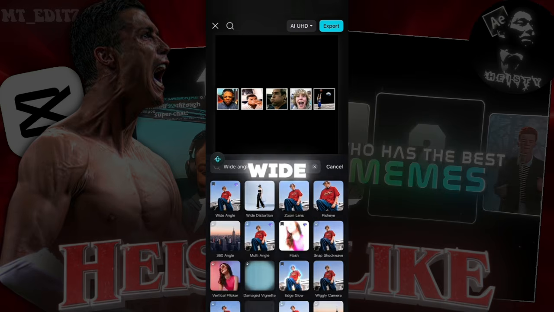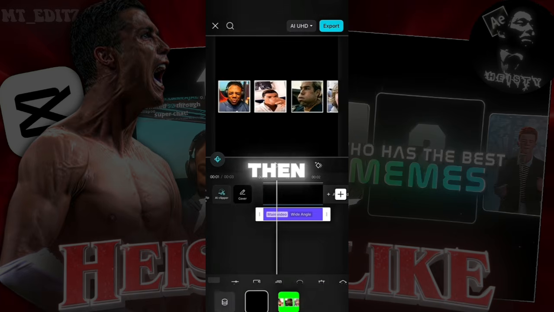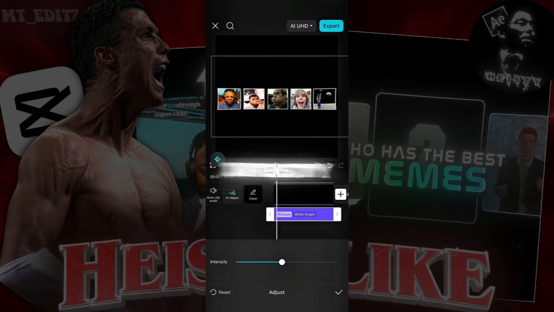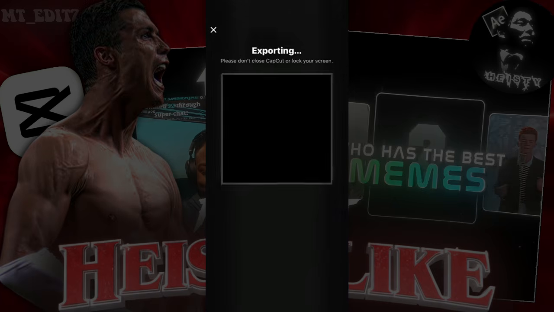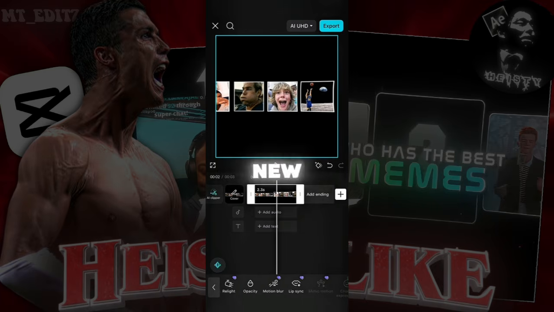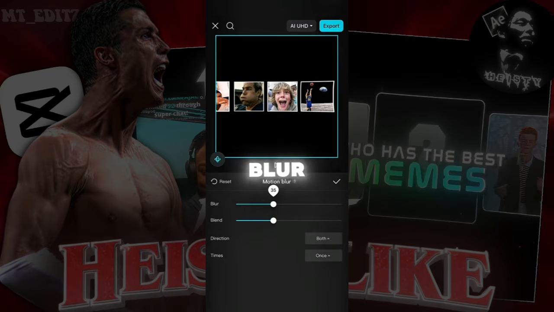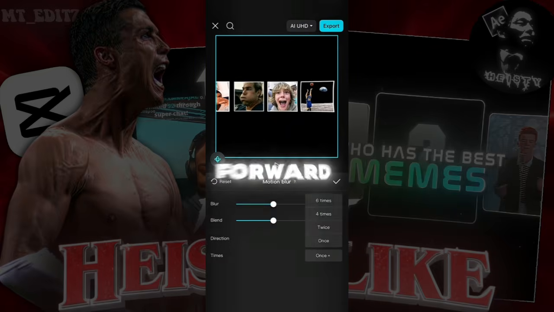Go effects, then wide angle. Go object, then select overlay. Adjust the intensity to your liking. Export it. Import the exported clip into a new project, then go motion blur. Put blur and blend on 30, direction forward, times on 4.